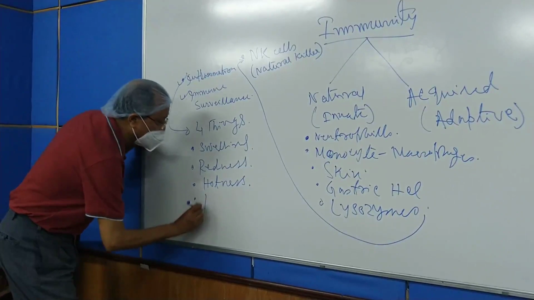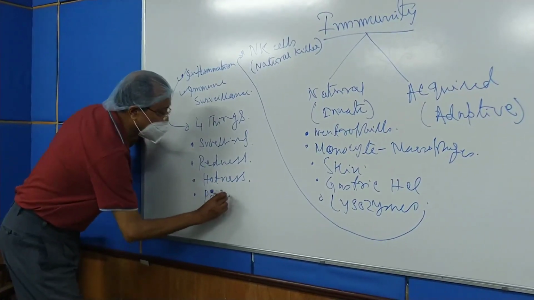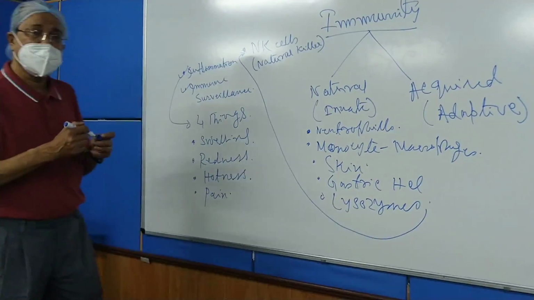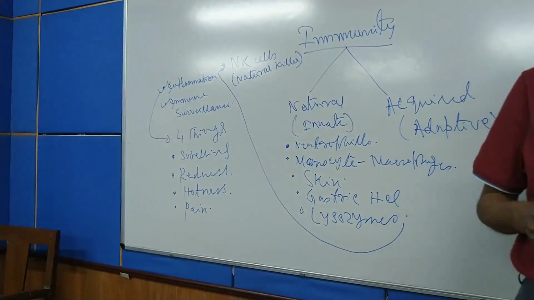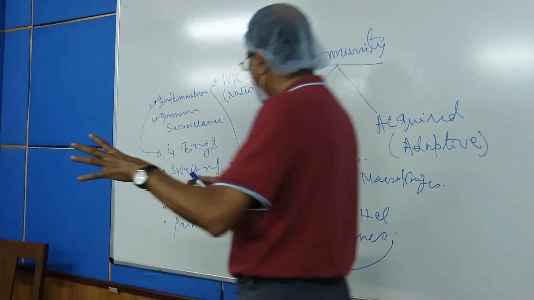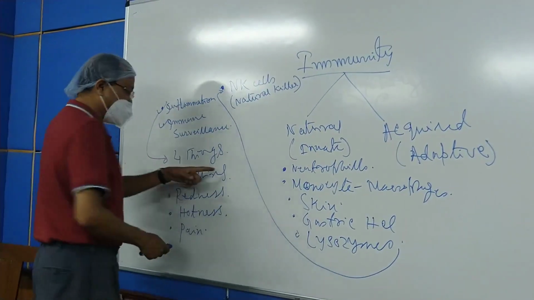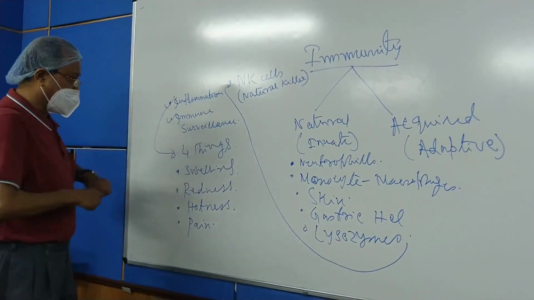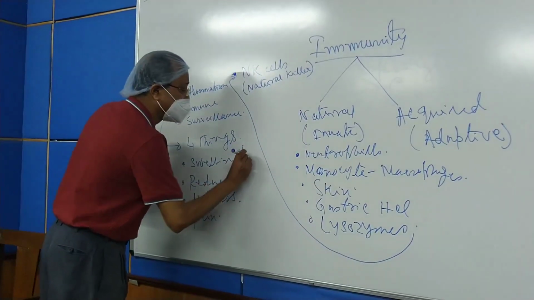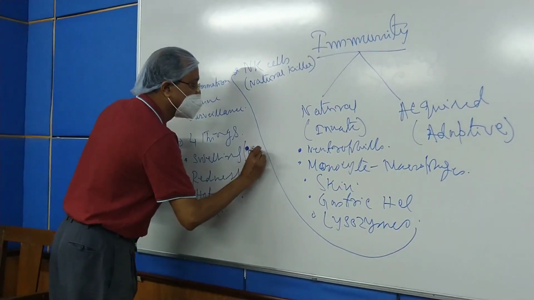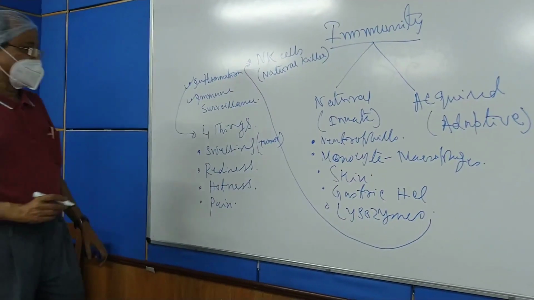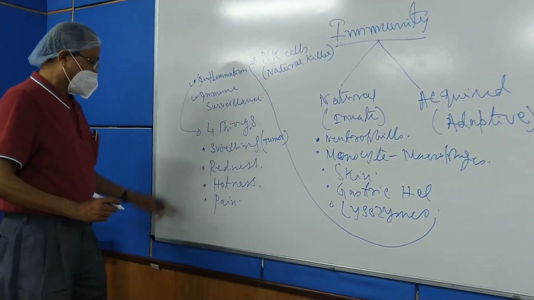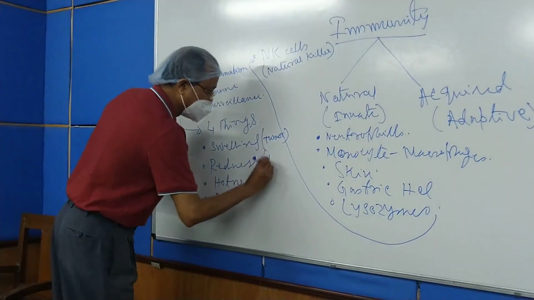And number four, pain. These are the four classical manifestations of inflammation whatsoever in our body. One is the swelling of the part, also known as tumor, American spelling T-U-M-O-R, tumor. Redness is the rubor.